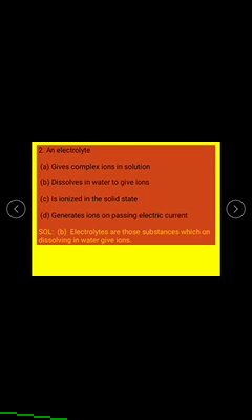Solution: electrolytes are those substances which on dissolving in water give ions. The right answer is B.